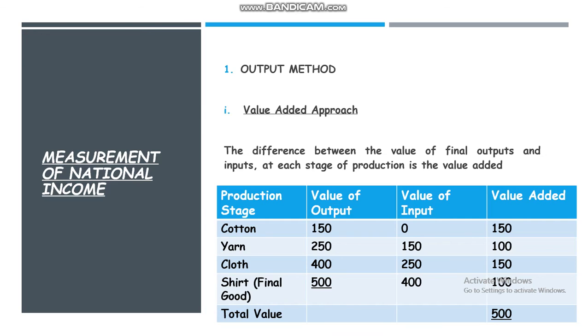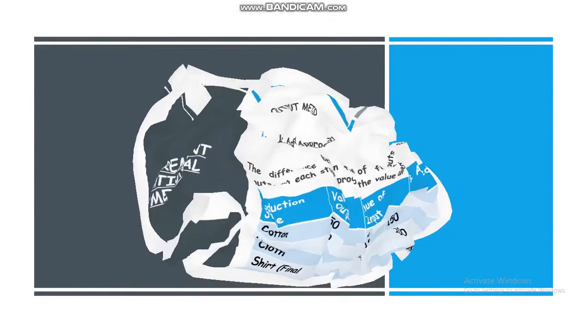Value added is the additional feature that the company adds to its products and services before offering them to the customers. The contribution of the company in adding value to the product is the value added approach. With this, we have completed the different concepts of national income and the measurement of national income under the output method.